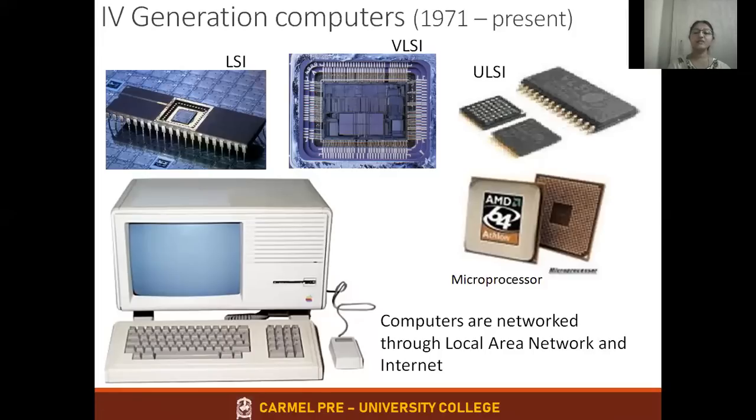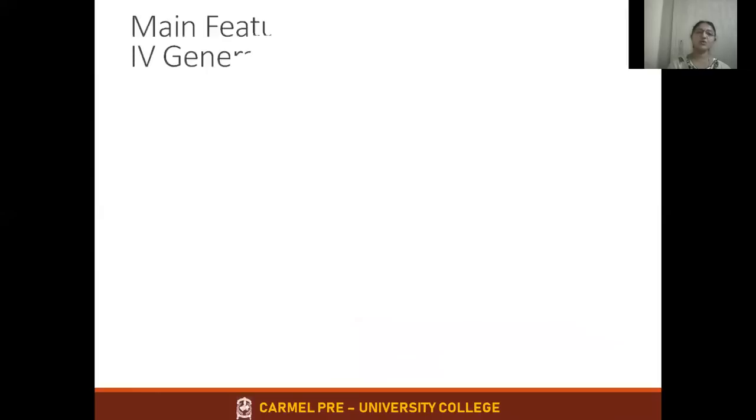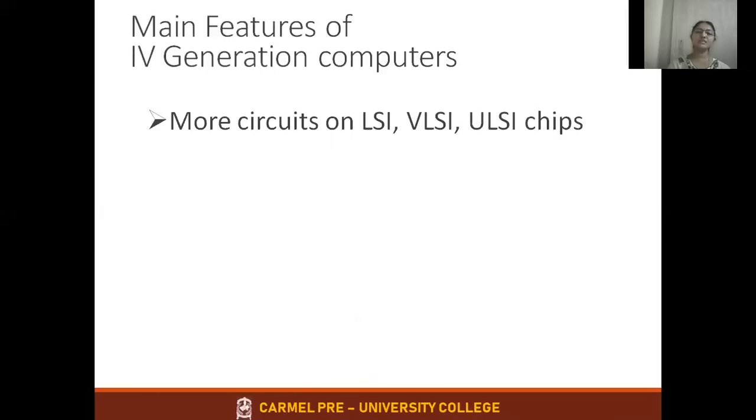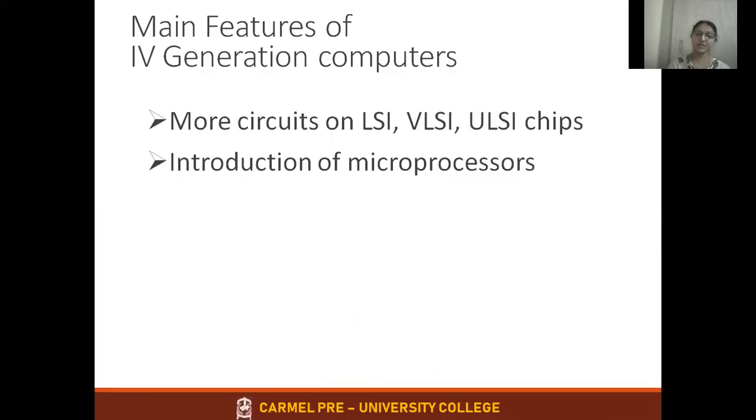And here the networking concept with the help of LAN and WAN was introduced. WAN is internet. LAN and internet were introduced during the fourth generation. What are the main features of fourth generation computers? More circuits on LSI, VLSI, and ULSI chips. Next, introduction of the microprocessor. The microprocessor was introduced during the fourth generation. Then use of chips for the memory. RAM is a primary memory. How is it available? As a chip, isn't it? So, use of chips for the primary memory.